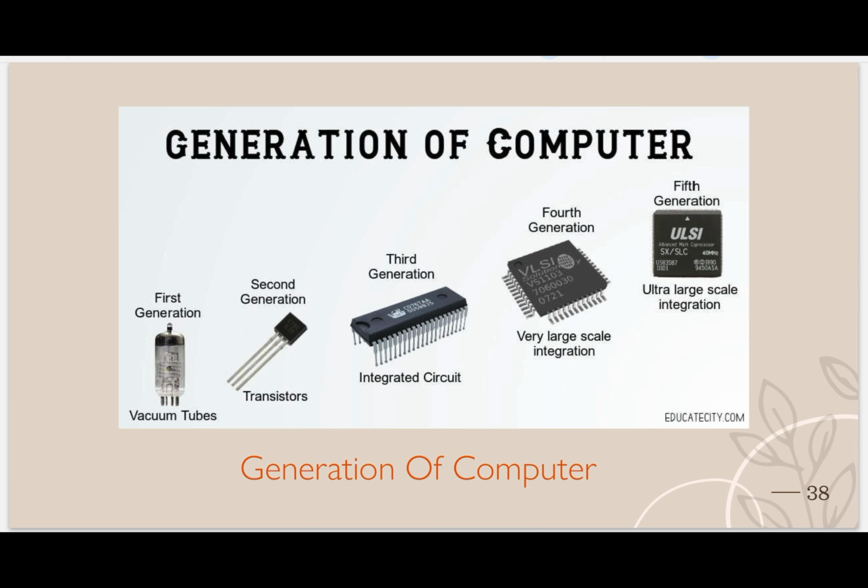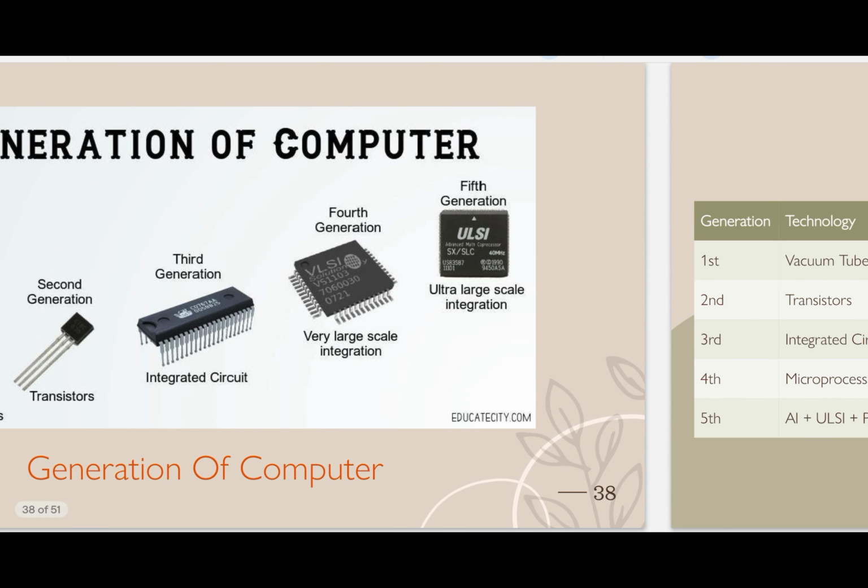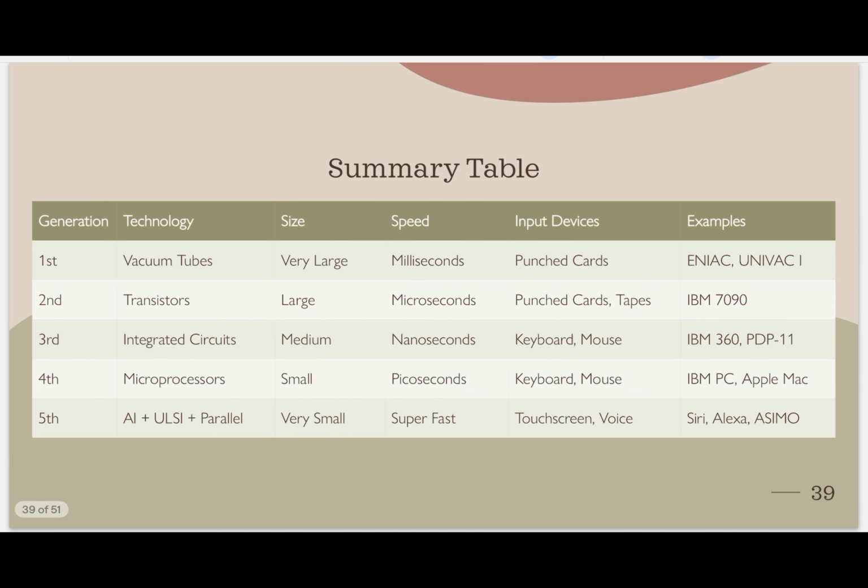For your understanding, I have created these generations of computers. First generation, vacuum tube. Second generation, transistor. Third generation, integrated circuit. Fourth generation, VLSI. Fifth generation, ULSI. They can ask you in the exam. See, the summary table. Whatever we learned, I will show you in short.